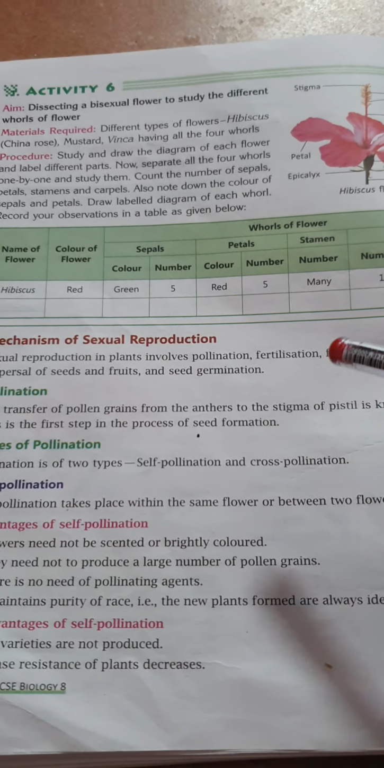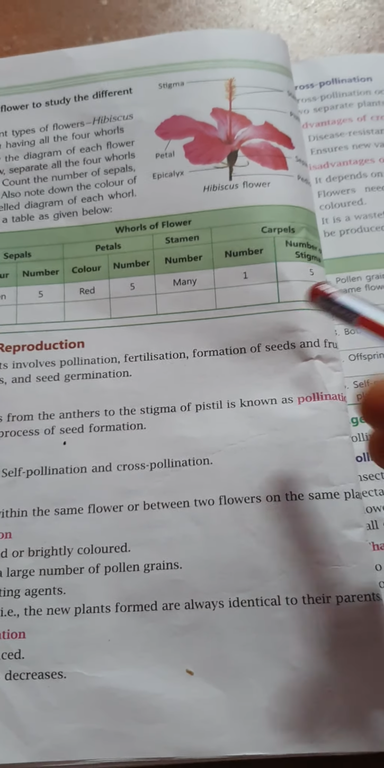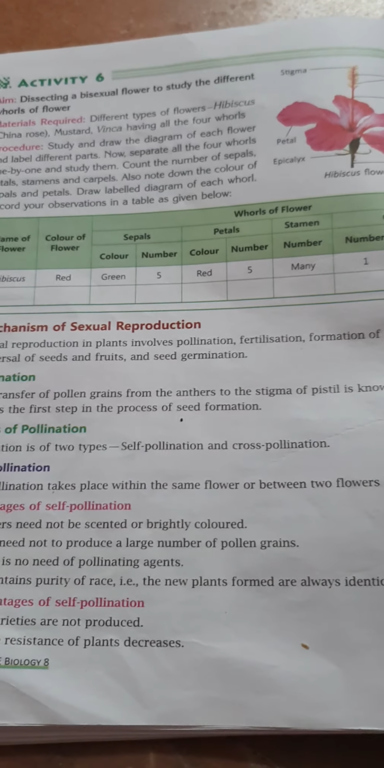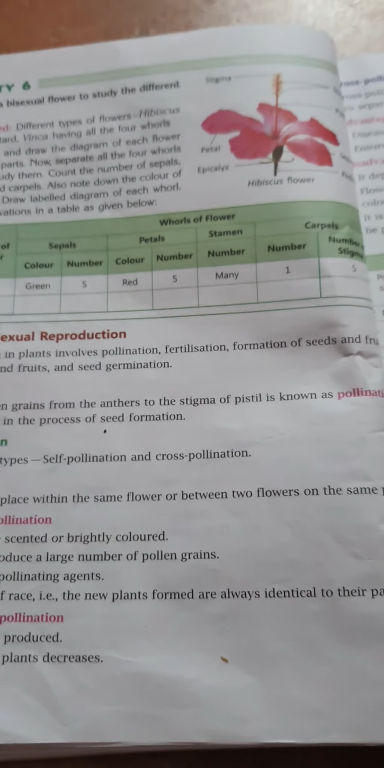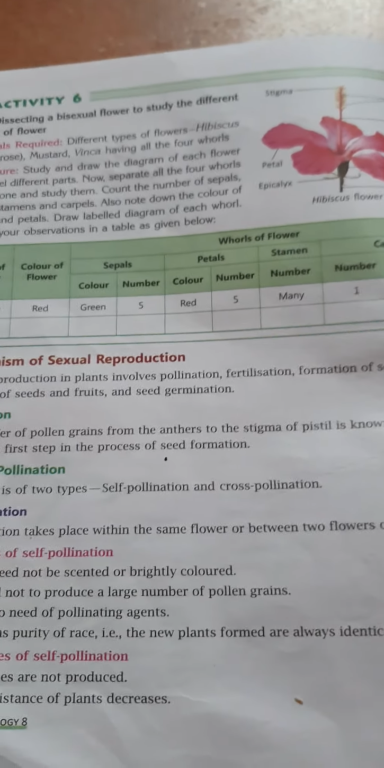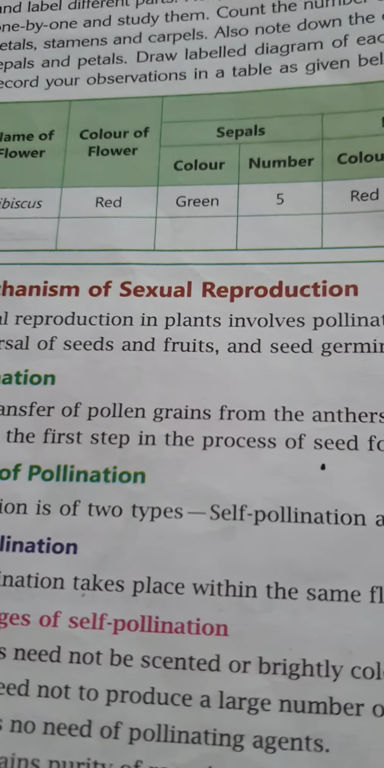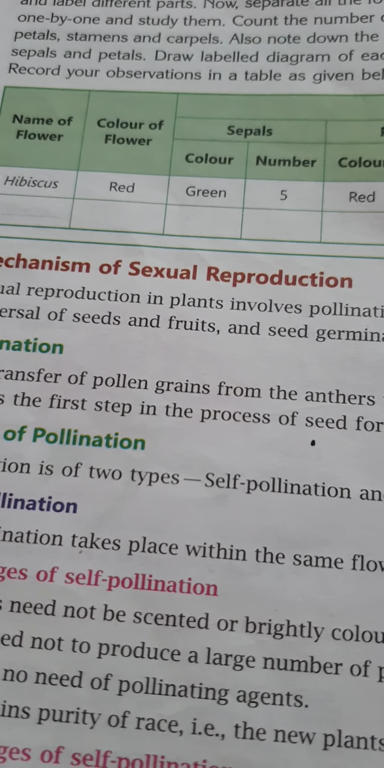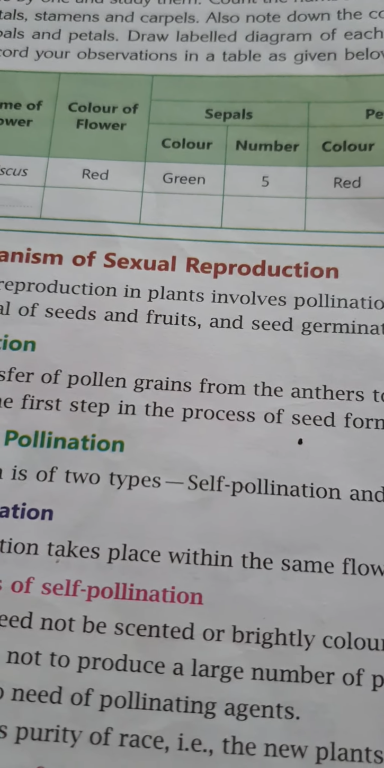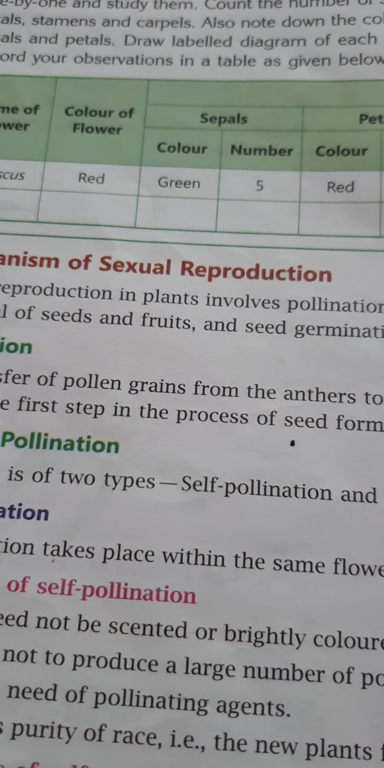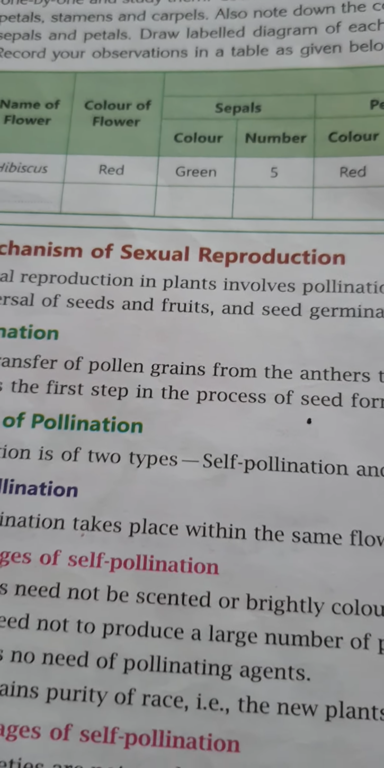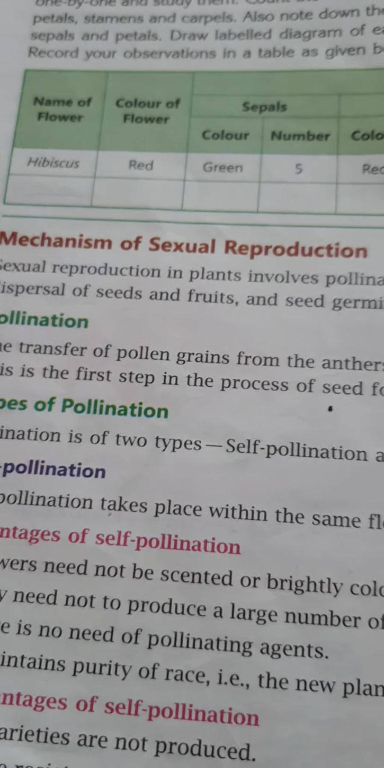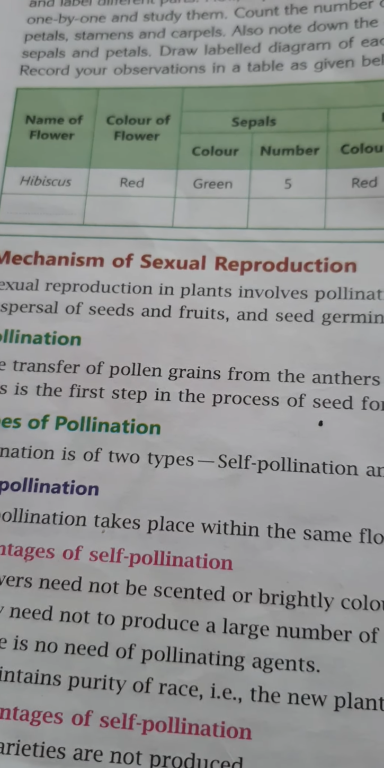It maintains purity of race, that is, the new plants formed are always identical to their parents. Through self pollination the plants that grow are identical to their parents. Self pollination also ensures that recessive characters are eliminated. The wastage of pollen grains is much less compared to cross pollination. The purity of the race is maintained as there is no diversity in the genes.